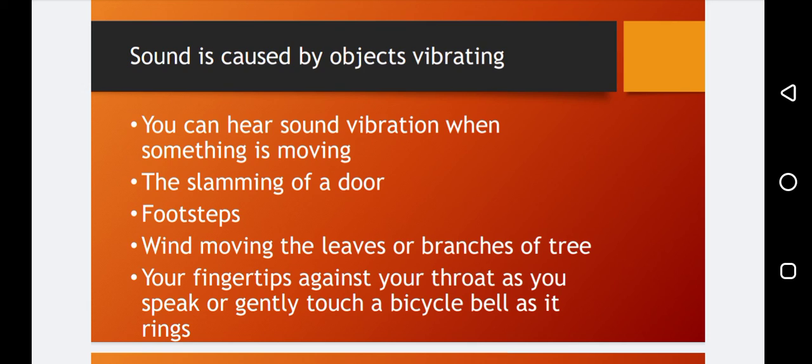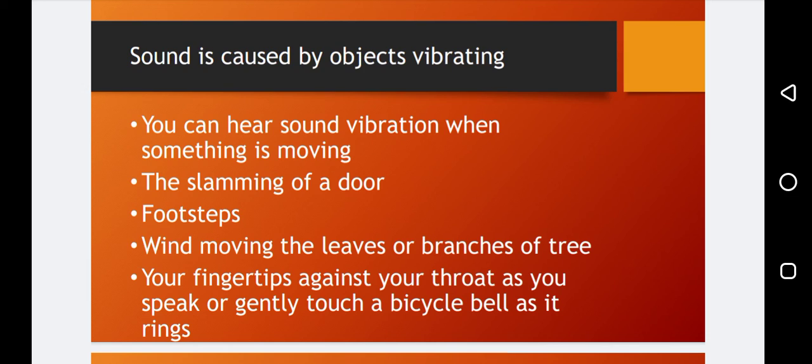You can see in the first point, you can hear the vibrations of the sound when something is moving, like the slamming of a door. So when you open or close the door, it produces some sounds, like footsteps moving the leaves or the branches of a tree.